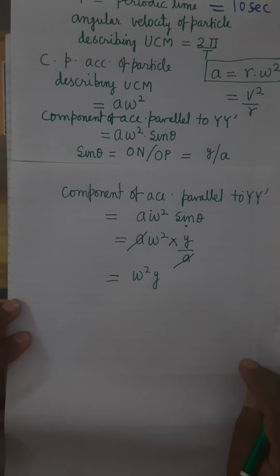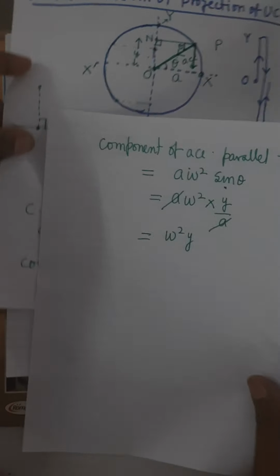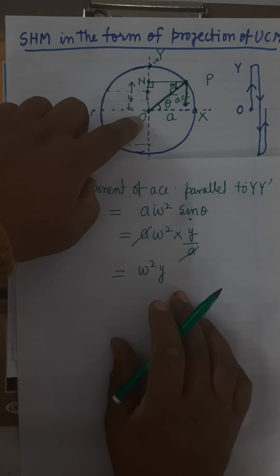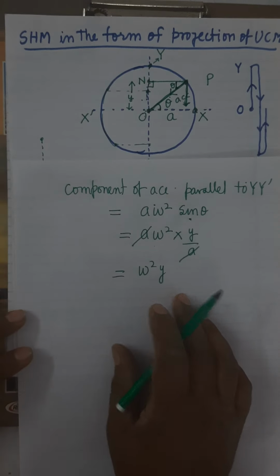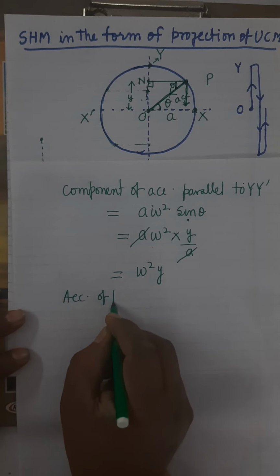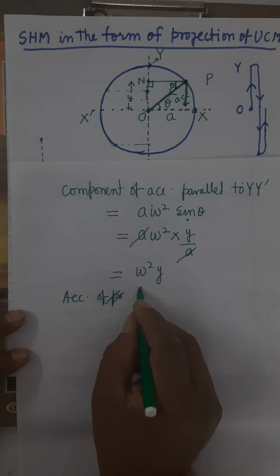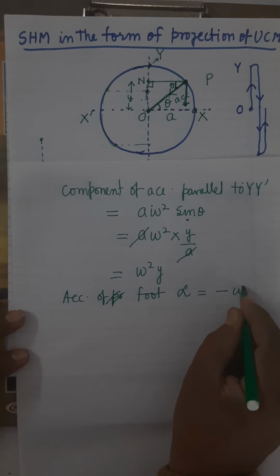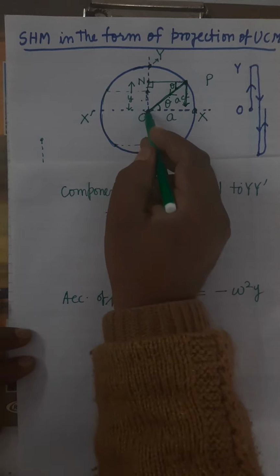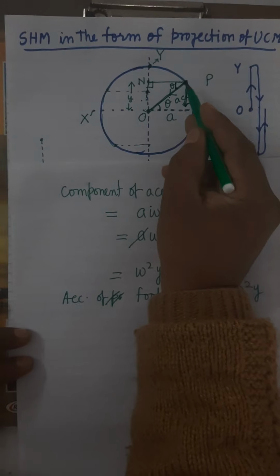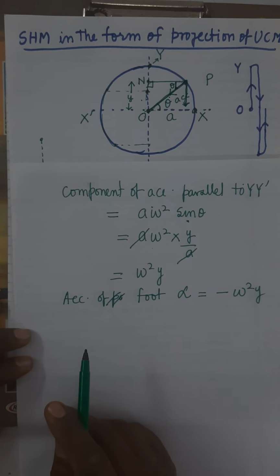So the acceleration of the particle executing SHM, the acceleration of the foot, will be alpha equals minus omega square y. Why have we kept the minus? Because the particle is moving in this direction, the acceleration is directed towards the mean position. The direction of acceleration is opposite to the direction of displacement.